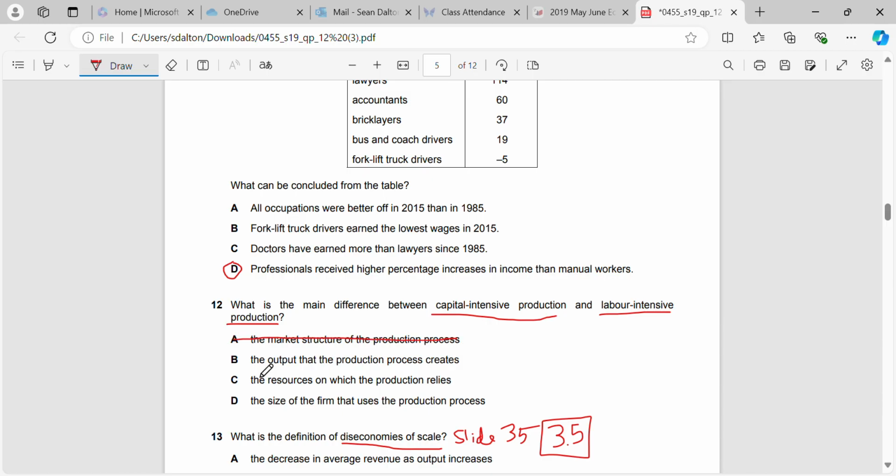Okay, the output that the production process creates, again, maybe it will have an effect, sure, because the output may need to be labor intensive or capital intensive, but it's not the main difference. The main difference is the resources they rely on, which you've just described. Capital intensive will rely on, guess what, capital, and labor intensive will rely on, guess what, labor. The other factors can affect it, but it's not the main difference. The first difference between them is in the name, which is that capital intensive uses more capital and labor intensive uses more labor.